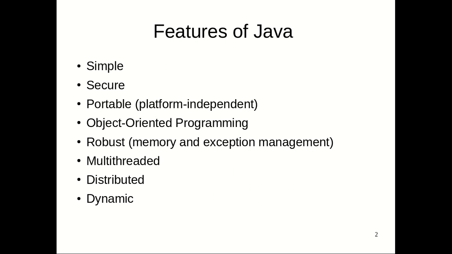The multi-threading feature helps to generate threads for subtasks that we can perform concurrently. We'll see more about this when we discuss the multi-threading session. Then distributed is supported by remote method invocation, RMI, which is also an advanced feature of Java.